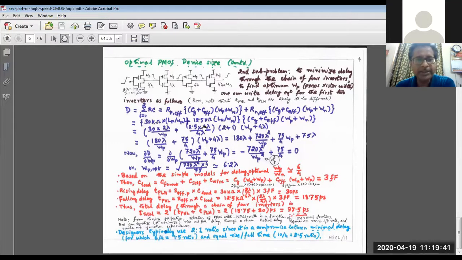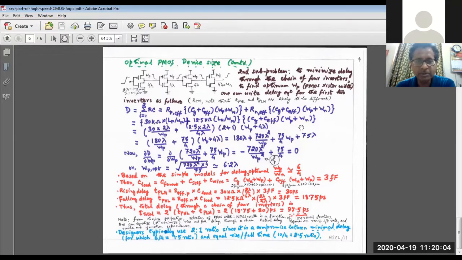Clear? For the NMOS transistor, we know both L and W. L is 2 lambda, W_n is 4 lambda, and 12.5 kilo ohm per square. So 12.5 into 2 lambda by 4 lambda, multiplied by 2 plus 1. Why? Because we are taking C_G and C_F to be common. So 2 plus 1, 3, and W_P plus 4 lambda.